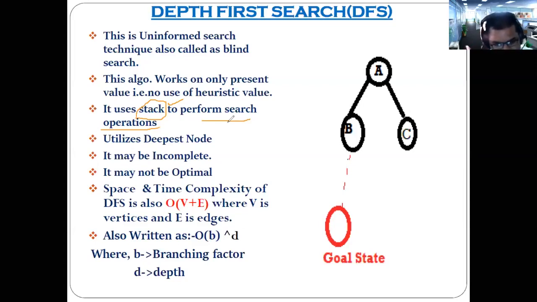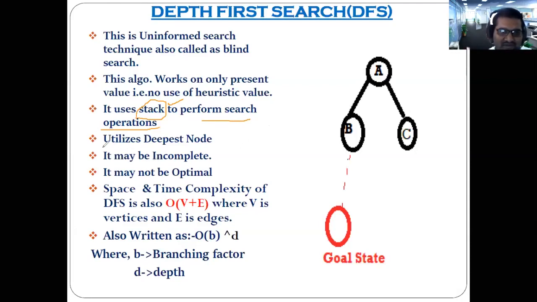So this kind of searching technique we are going to refer to here. As I discussed, the searching is performed randomly. Here we are utilizing which data structure? Stack, performing last in, first out, with the help of two important operations: push and pop. Okay, push operation and pop operation.